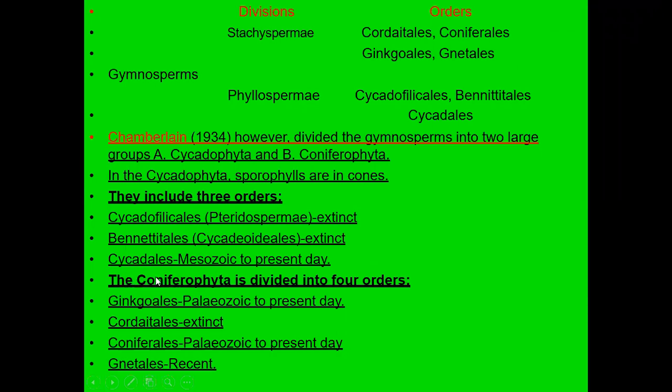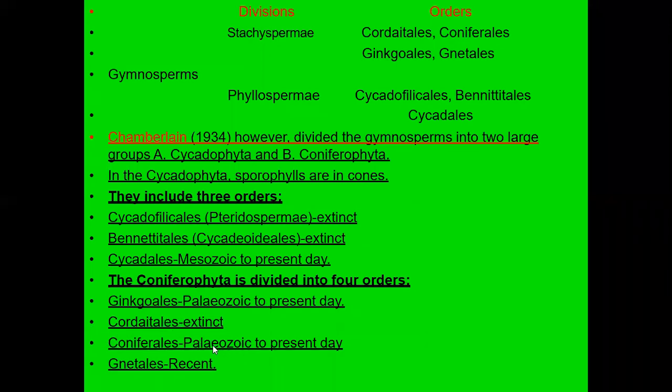Next, the group, this is the Coniferophyta. If you see this Coniferophyta, they are divided into four orders here. This is the Ginkgoales. This is also present. Only a single species we can find on the earth. They are present from the Paleozoic era up to the present date. Cordaitales, this is extinct. Now we cannot find any kind of this plant on Earth's surface.